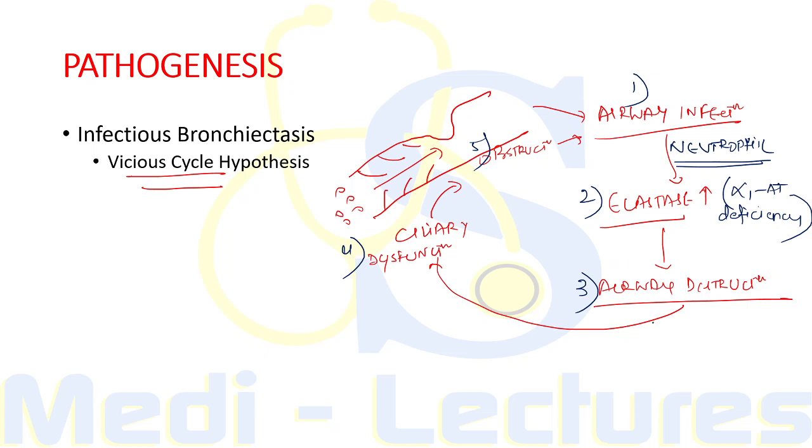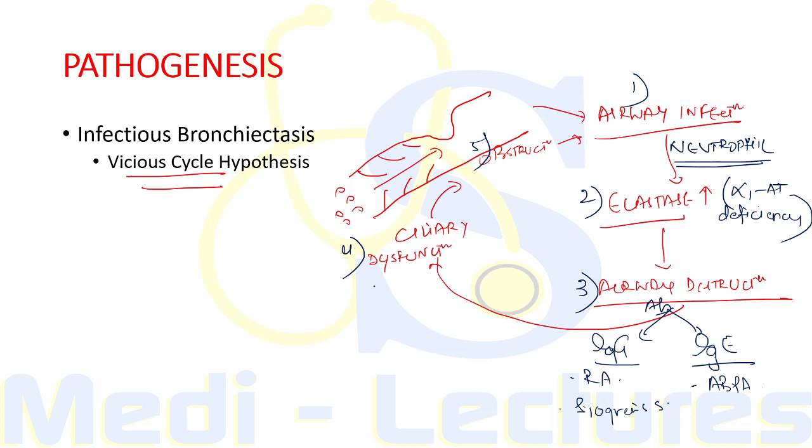Now, airway destruction can be antibody mediated. If it is IgG mediated, we have disorders like rheumatoid arthritis and Sjogren's syndrome, and IgE mediated destruction can be seen with allergic bronchopulmonary aspergillosis.